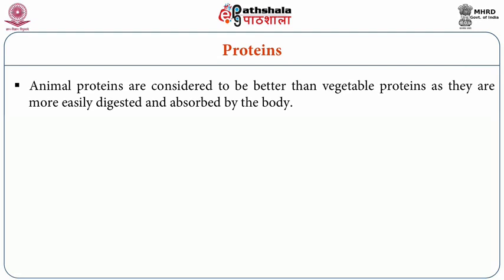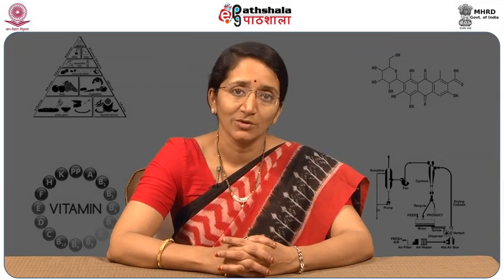Animal proteins are considered to be better than vegetable proteins as they are more easily digested and absorbed by the body. Apart from that, the animal proteins are also termed high biological value protein because the protein content present in animal protein is far superior to plant proteins. However, in a country like India where the majority are vegetarians who do not consume animal proteins, plant proteins in different combinations can also serve as a very good source of protein.